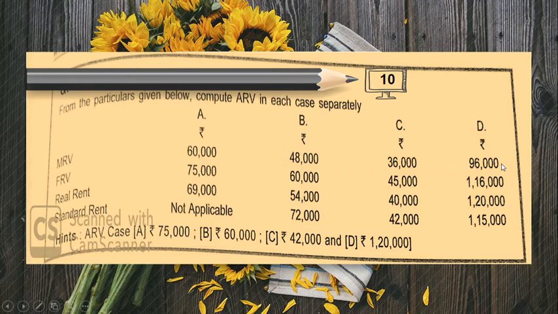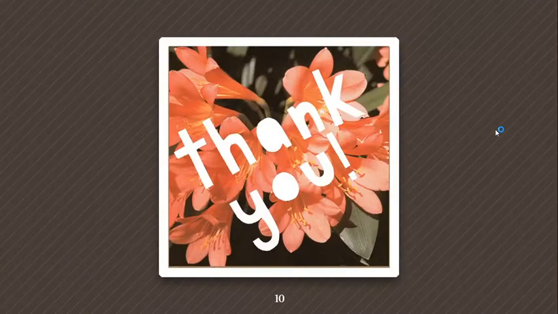Now, the last situation, 96,000 or 1,16,000, which is more, 1,16,000. This or standard rent 1,15,000, which is less, 1,15,000 is less. This or actual rent of 1,20,000, which is more, 1,20,000 is more. So 1,20,000 is taken as the annual rental value.